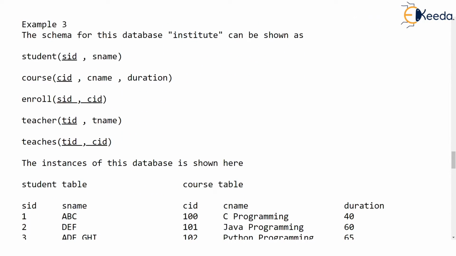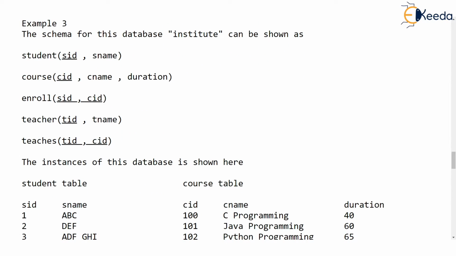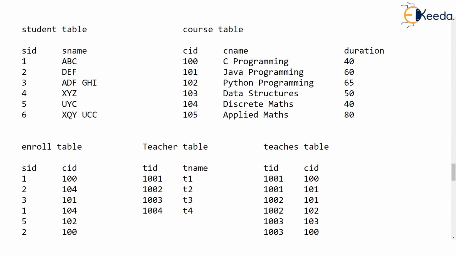Here we have the schema of the institute database which we created earlier. You can see the student table, course table, enroll, teacher and teaches, and some instances of the tables have been shown. These are our students, these are the courses offered, and this is how the enrollment has been done.